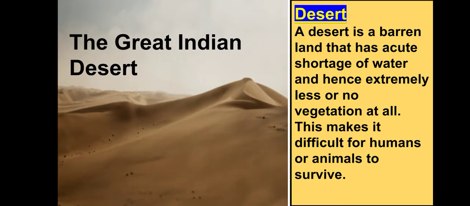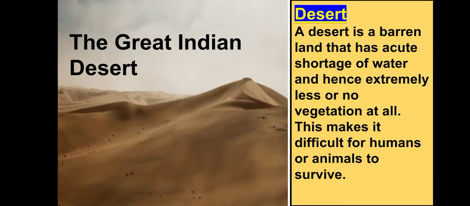So why? Because there is shortage of water, as it rains very less or you can say there is no rainfall at all in such kind of areas. So this makes it difficult for humans or animals to survive.